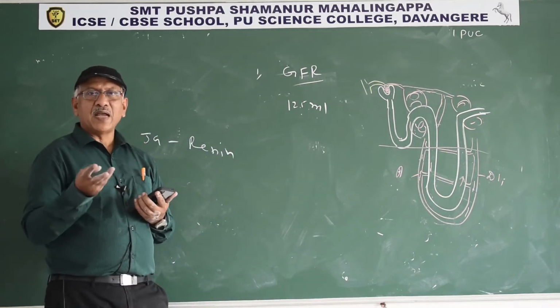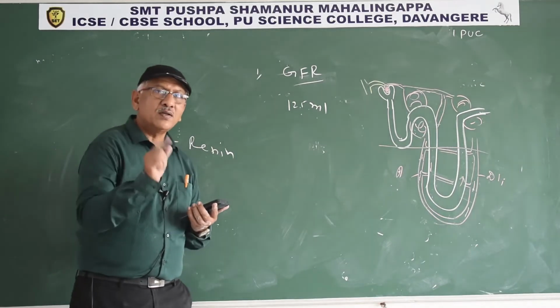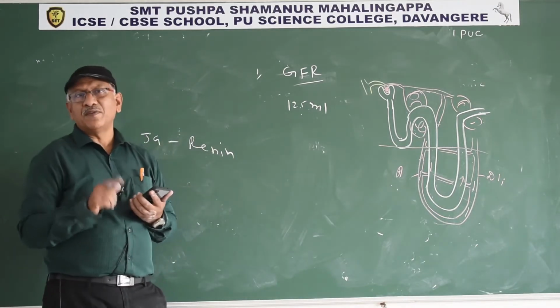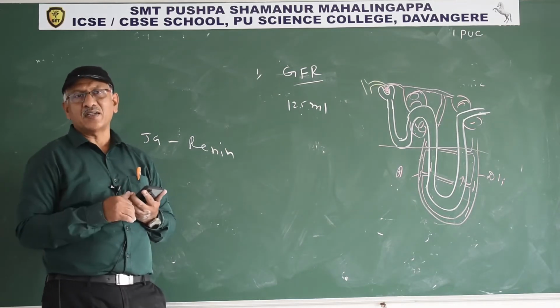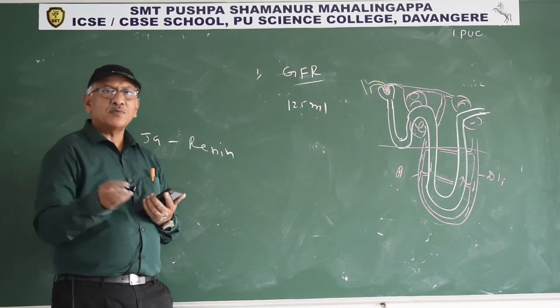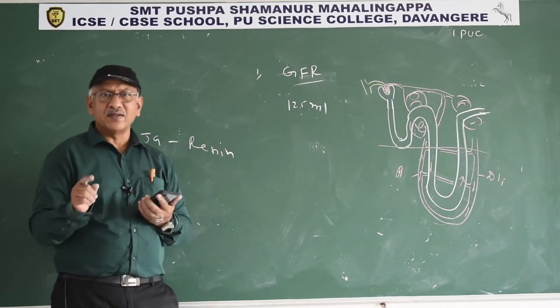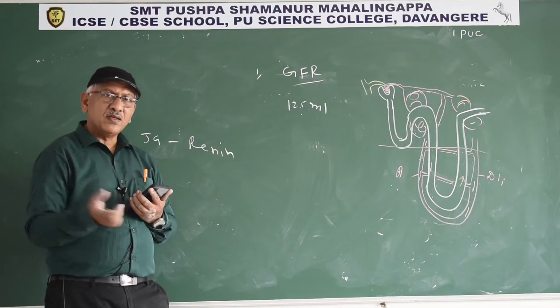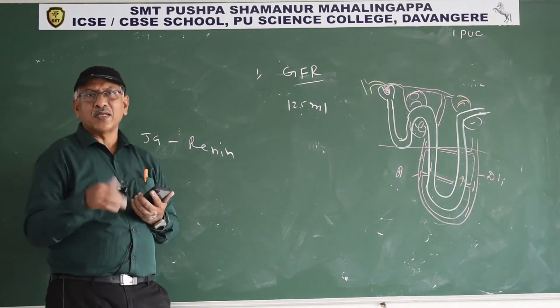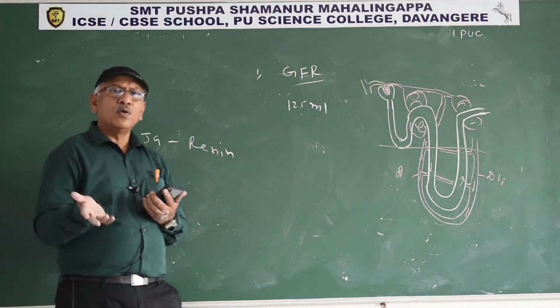In the presence of antidiuretic hormone or aldosterone only, facultative reabsorption takes place in the DCT and straight collecting duct. So reabsorption there is not mandatory. If the hormone is present, facultative reabsorption occurs. In the absence of the hormone, no reabsorption.